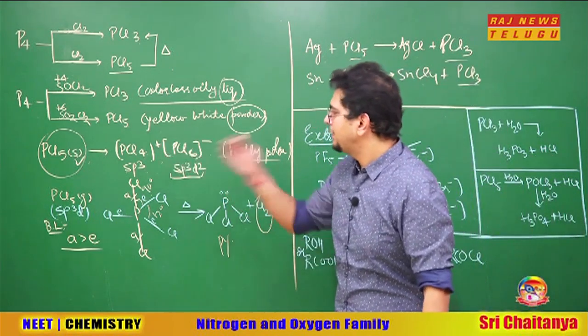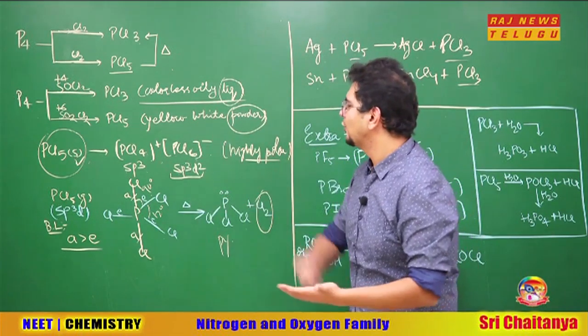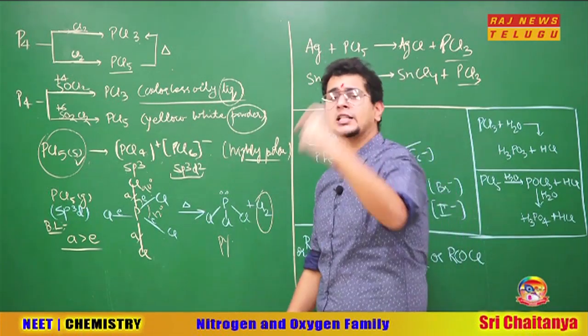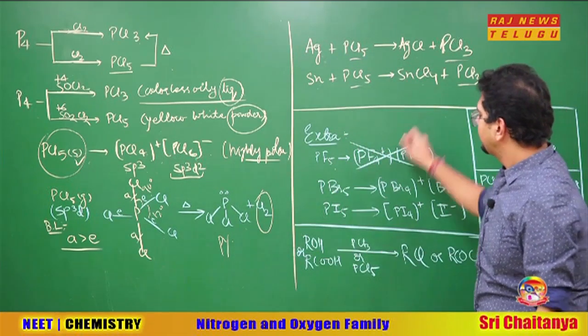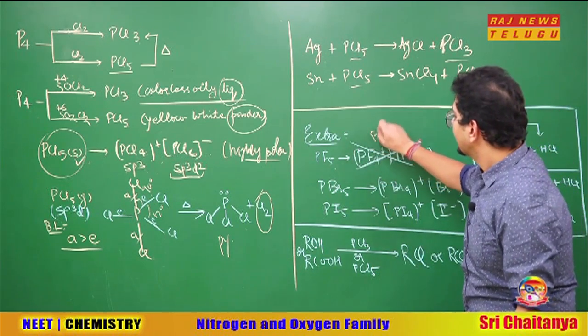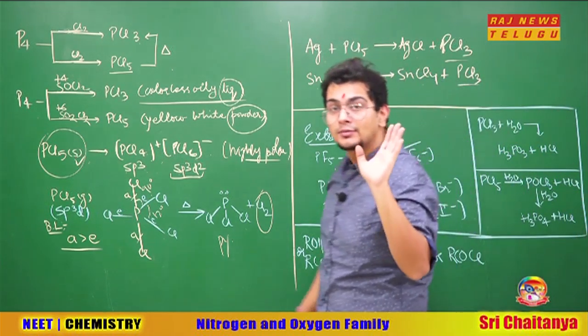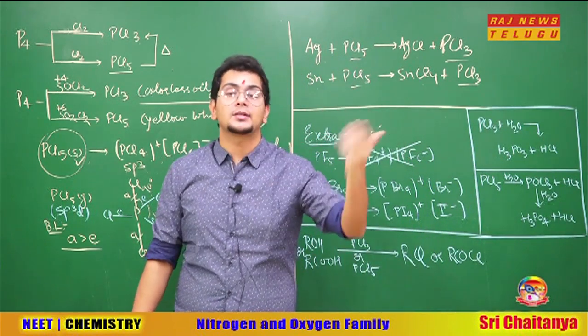As soon as people learn that PCl5 breaks in the solid state, Cl minus goes out, PCl4 plus is made, PCl6 minus is made, they say, sir, now I am the expert. So sir, the same thing will happen in PF5 also. But in PF5 this thing does not happen. Why? Because F minus is very small and the PF bond becomes very strong. F minus does not break.